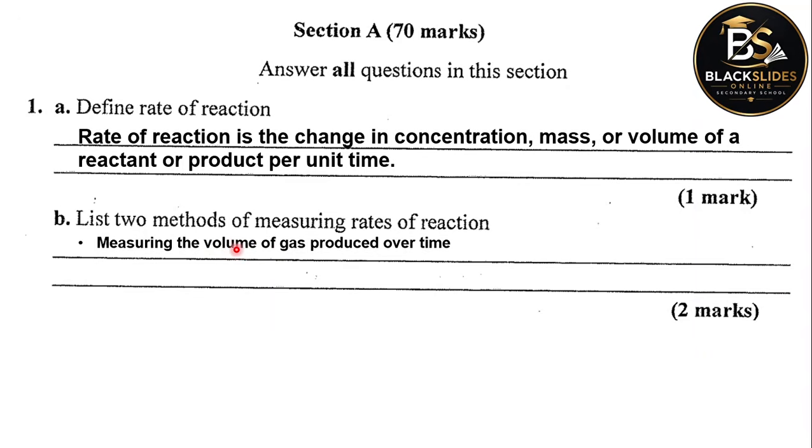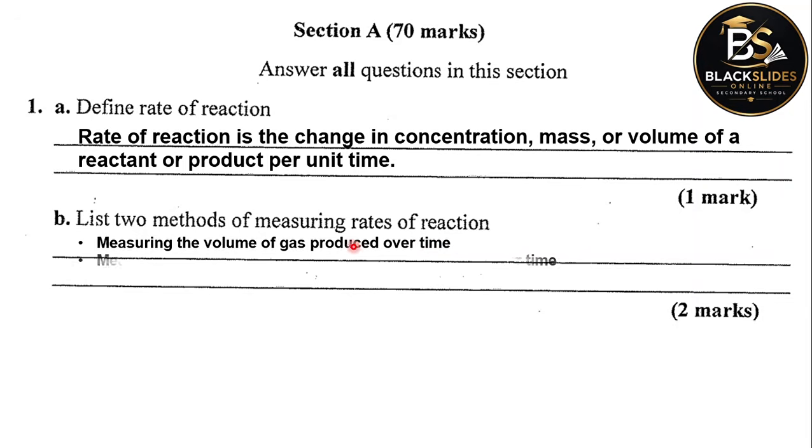If we are able to measure the volume of the gas being formed over some time, we can calculate rate of reaction. Rate of reaction will simply be the volume of the gas formed divided by the time taken. So one way to measure rate of reaction is by measuring the volume of a gas produced over time.